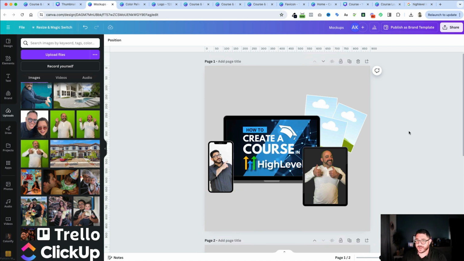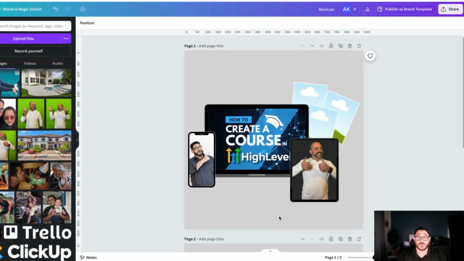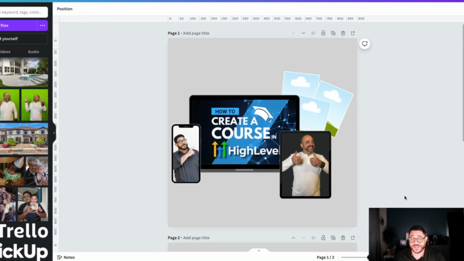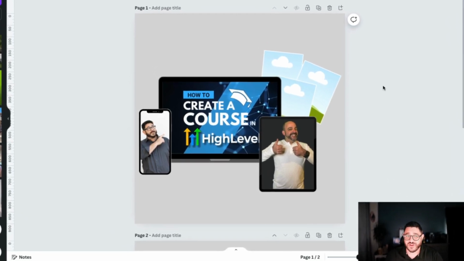And I've created my mockup. But here's the thing about my mockup. My mockup has extra space up here and down there. And oftentimes on a page, I don't want it like that. I don't like it that way. I don't want extra space that I'm not creating. So I'm going to show you a trick to get rid of that. And it's very, very simple.